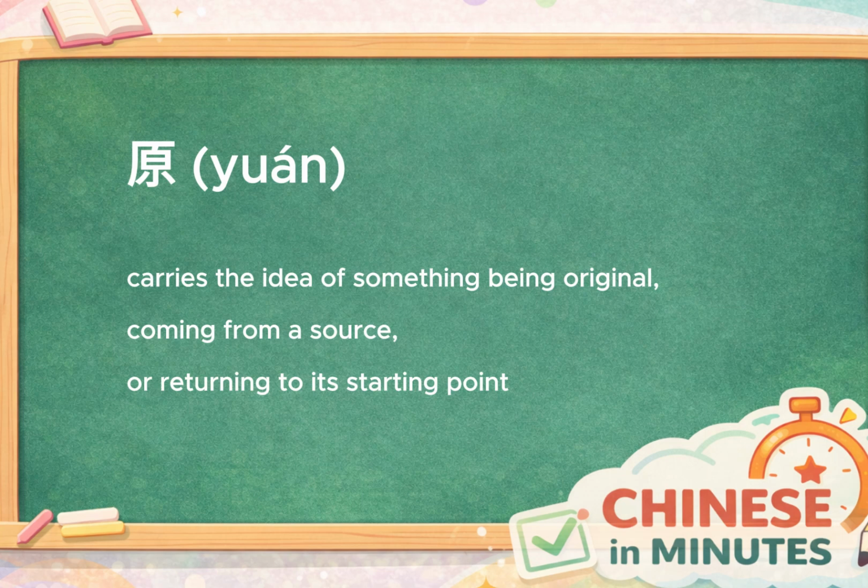Today, we learn the Chinese character yuán. Yuán is a very useful character in Chinese. Its core meanings include origin, source, original, and open plain. Once you understand yuán, you'll start recognizing many common Chinese words related to origins, reasons, principles, original versions, and even geographical terms like plains and plateaus. This character appears everywhere in daily Chinese, from conversations like yuán lai to formal words like yuán yin and yuán zi. Let's break it down and see how native speakers actually use it.